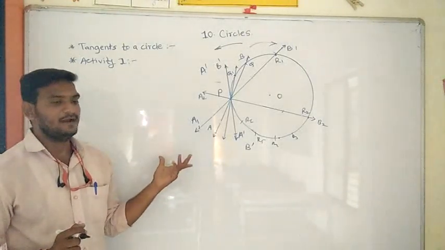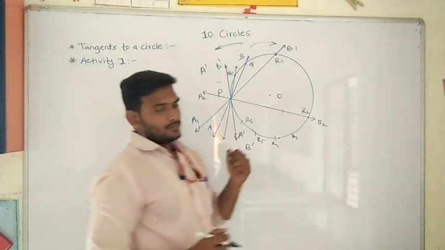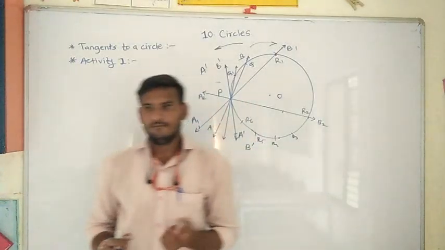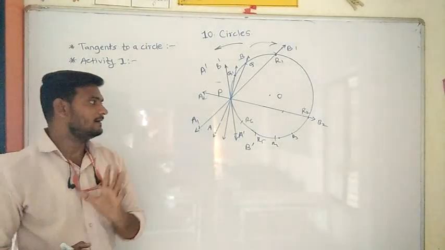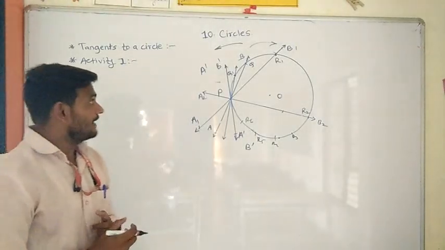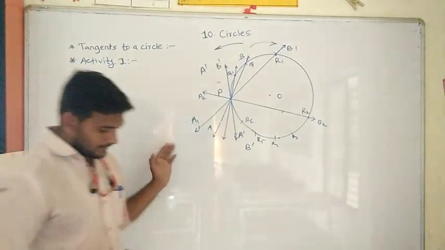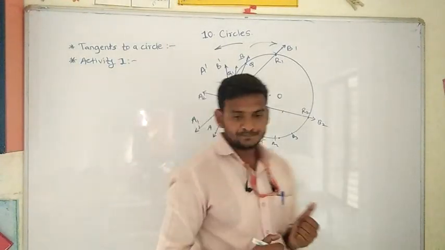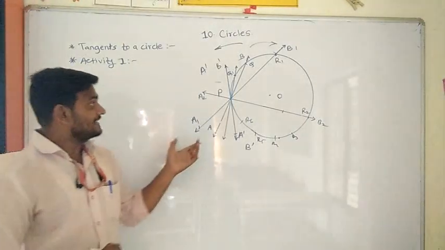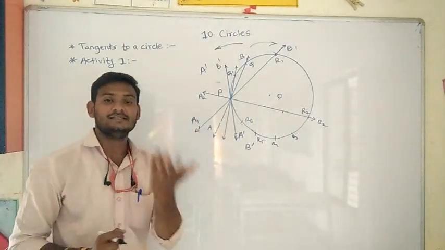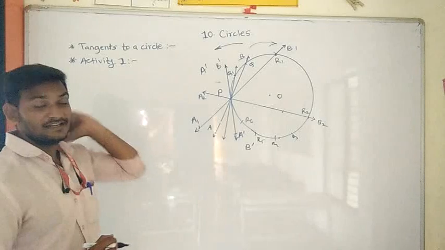That is, from this we can comment, from a point on a circle we can draw one and only one tangent. Now write one statement below this, and also you can observe tangent to a circle. What is a tangent to a circle? Circle को tangent क्या होता है?